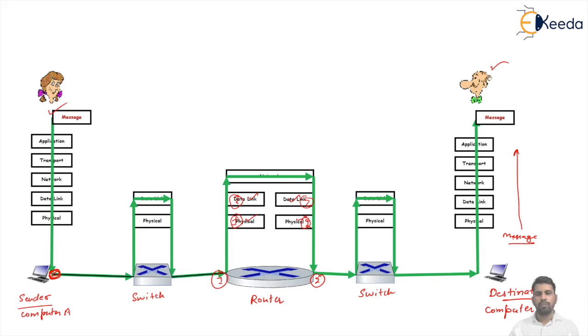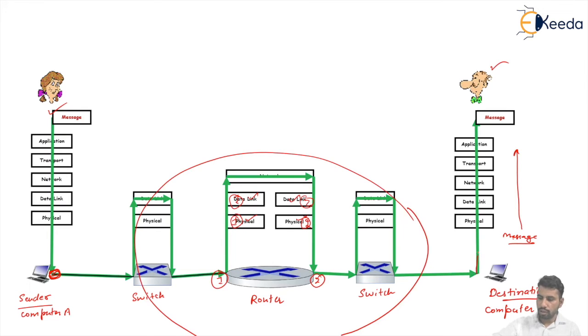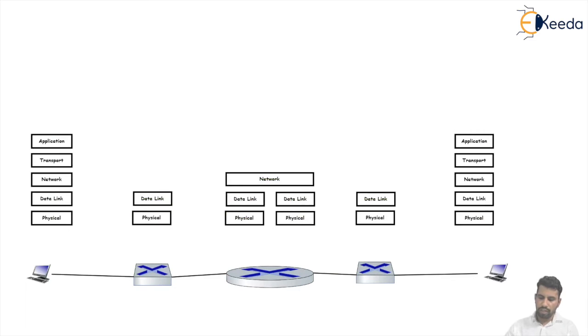The transport layers of both sender and receiver think they are directly communicating with each other, but actually the communication goes from the upper layer to the lower layer of the sender host computer, passes through the complete network, reaches the destination physical layer, and passes up to the application layer. So let's see the logical connection between the layers. Now with the same scenario, we will see how these logical connections happen between the corresponding layers of the source computer and the destination computer.